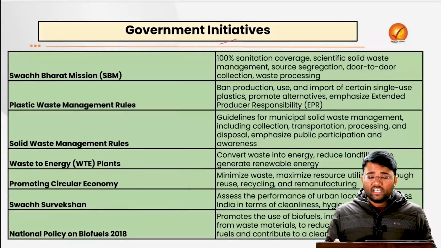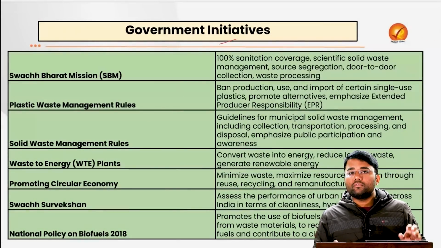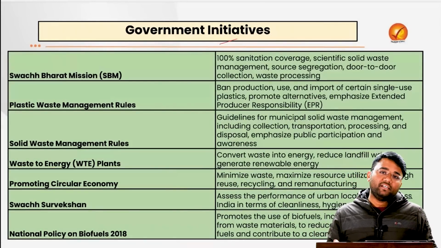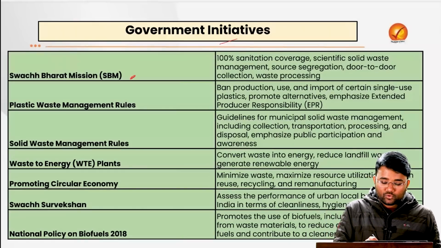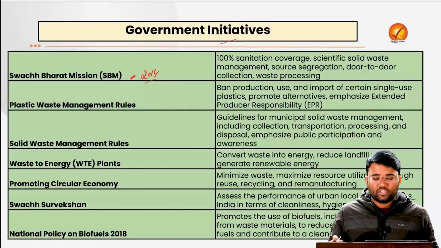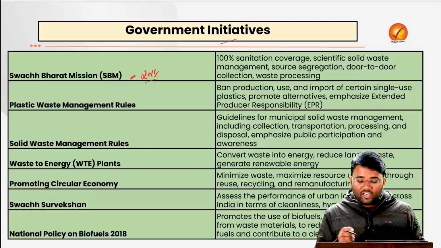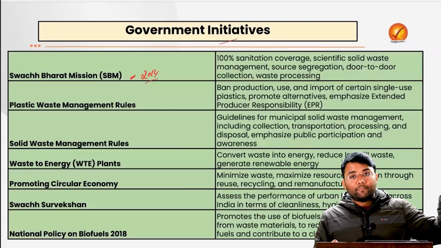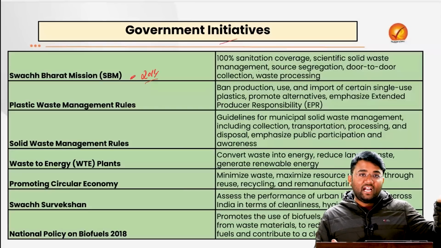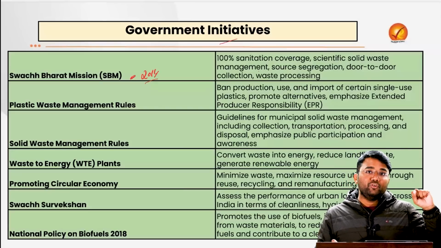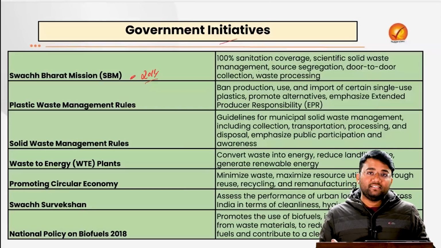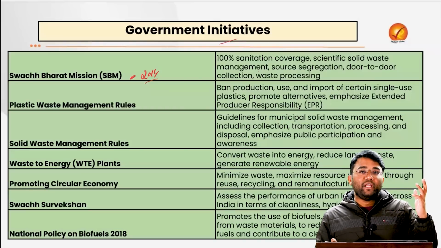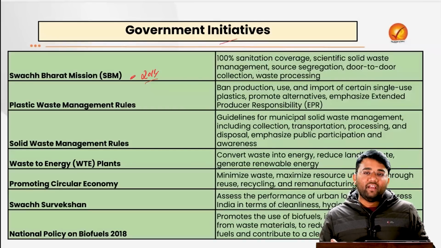What are the various initiatives that have been taken by the government to ensure that urban waste is being treated and disposed sustainably? First is the Swachh Bharat Mission, which came in 2014, which called for 100% sanitation coverage and scientific solid waste management. You can recall that there were proper dustbins placed at different places, especially in the municipal areas, especially in the bigger cities. Within a few years, all those dustbins just vanished.